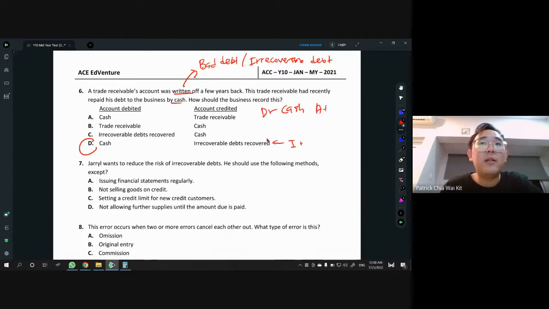Right, next one. We have Gerald. Gerald wants to reduce the risk of bad debt. Which of the following methods should he use, except, right? Except again. So that's the keyword.